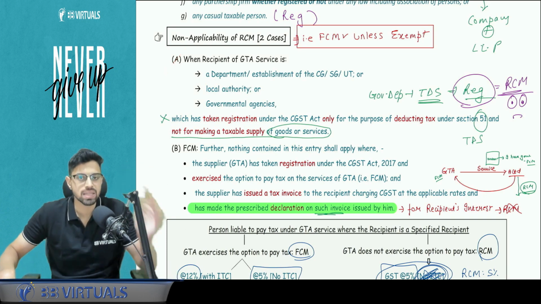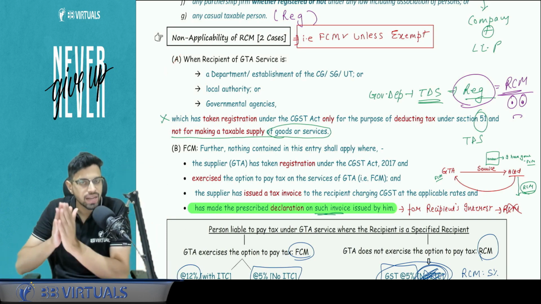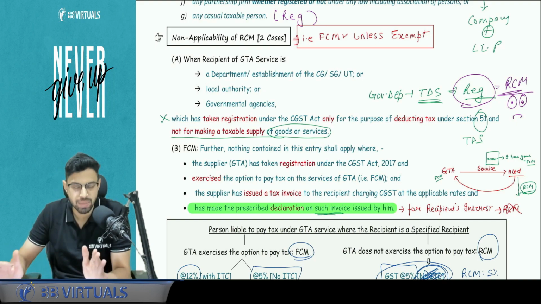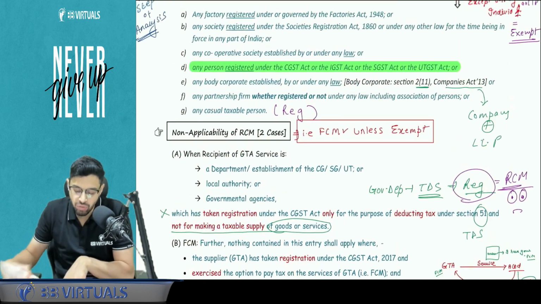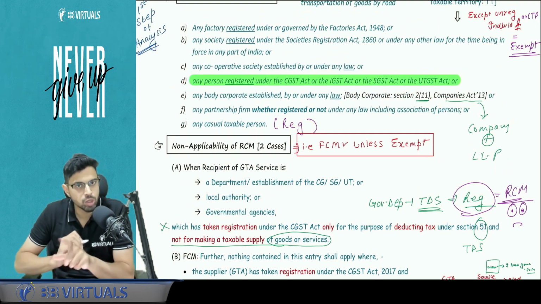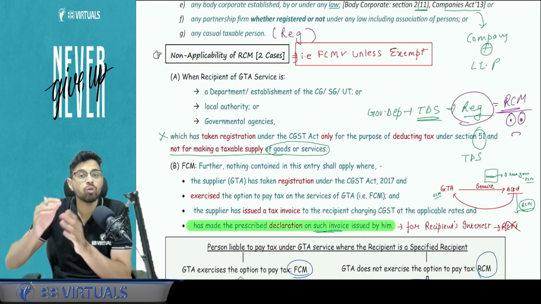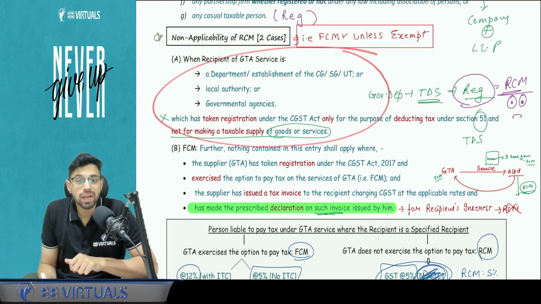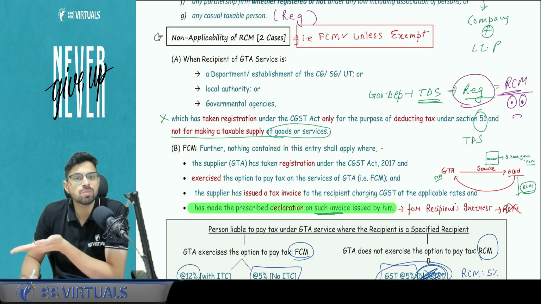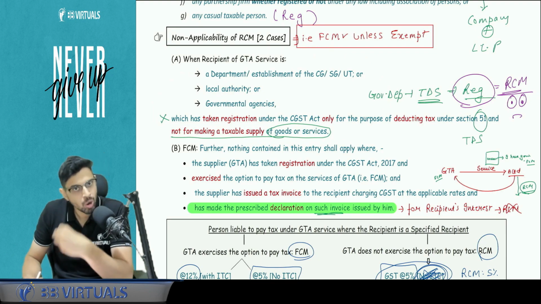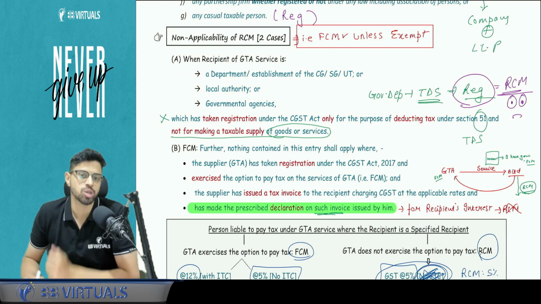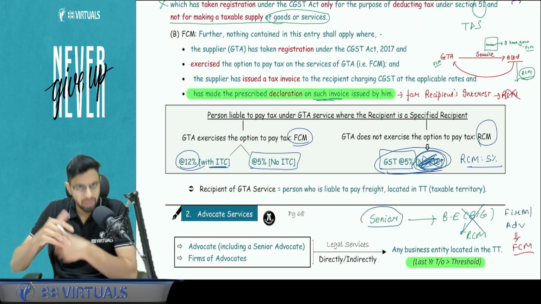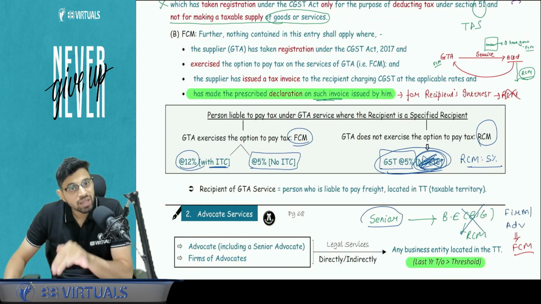I'm repeating, please understand. Part A says that if the recipients are registered only for the purpose of TDS and they are not making any taxable supply, because they are technically registered, they would fall here and should pay tax under RCM. But that question arises only if GST is applicable in the first place. If the recipient is one of these people, then GST will not be applicable in the first place. The question of RCM or FCM, we will not reach that level of answering. Yes. Now B entry. The B entry is where RCM will not be applicable